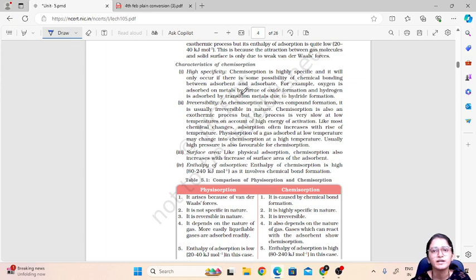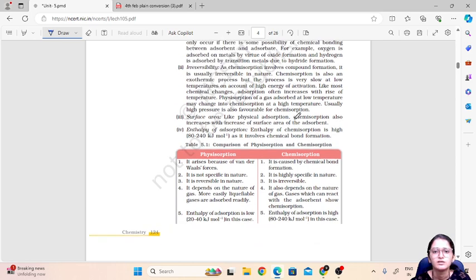Why is it highly specific? Because there is chemical bonding between the adsorbent and adsorbate. For example, oxygen is adsorbed on metals by virtue of oxide formation, and hydrogen is adsorbed by virtue of hydride formation. Then about irreversibility, chemical adsorption involves compound formation, so the reaction almost goes to completion. That means it is not a reversible reaction; it is an irreversible reaction. Now there is one more point to remember: adsorption increases with a rise in temperature, and physisorption of a gas adsorbed at low temperature may change into chemisorption at high temperature.